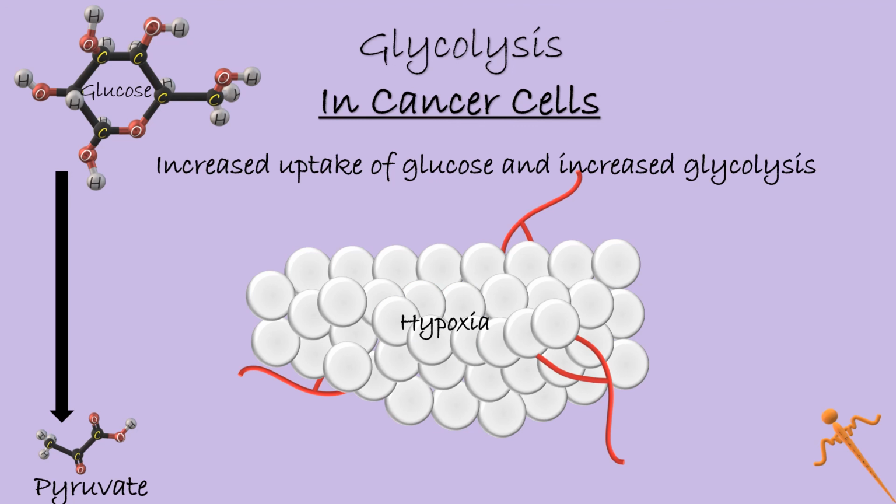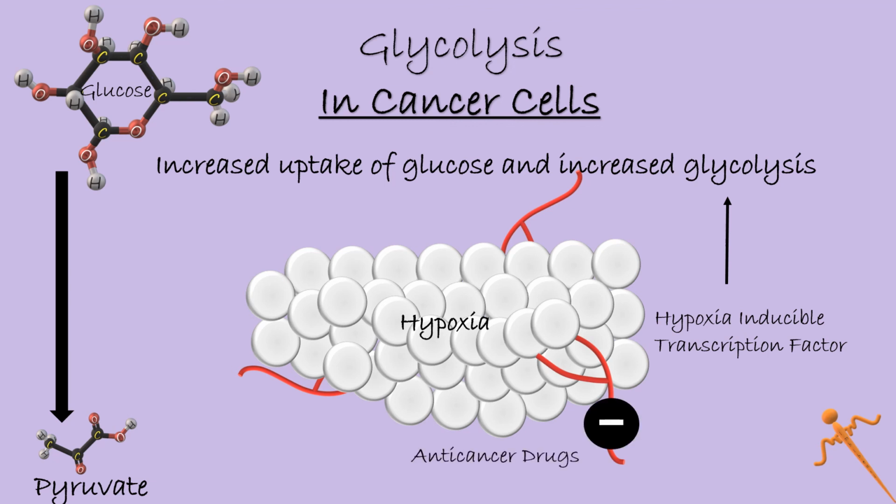The cancer cells then get adapted to hypoxic glycolysis through the involvement of a transcription factor, namely hypoxia inducible transcription factor. This hypoxia inducible transcription factor increases the synthesis of glycolytic enzymes and glucose transporters, thus further breaking down the glucose. However, the cancer cells cannot grow and survive without proper vascularization. Thus, one of the modalities of cancer treatment is to use drugs that can inhibit vascularization of tumors.